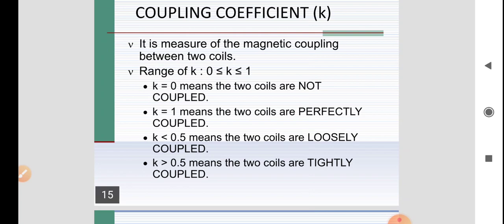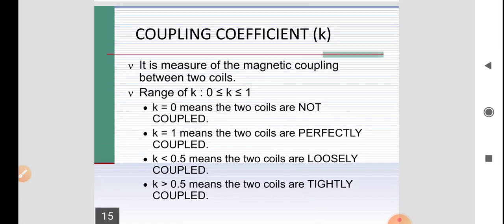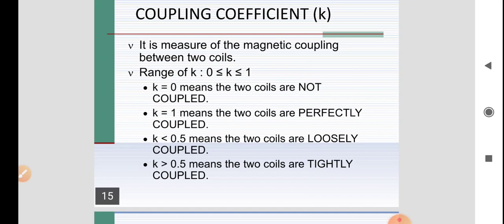The coefficient of coupling is defined as the fraction of the total flux that is linked with the other coil, that is, mutual flux by total flux.